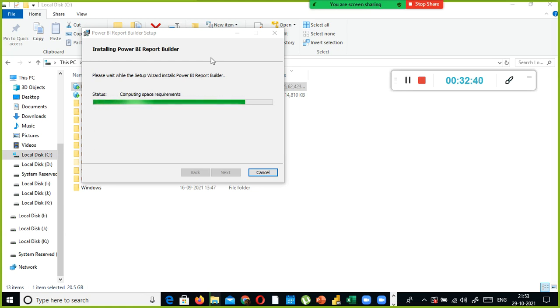If you have 4 GB RAM, it will take some time, but before you install it, make sure that you have sufficient space in your C drive. If you have any bigger file like me, you can move it to another folder and then start, or you can do it side by side. In my case, I'm copying the bigger file here while doing the installation, but you should have at least 15 GB free space in your C drive.